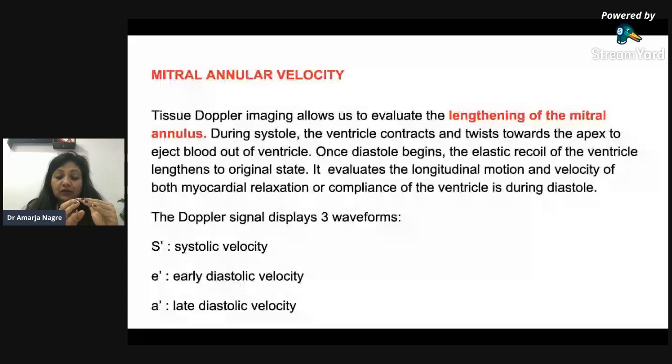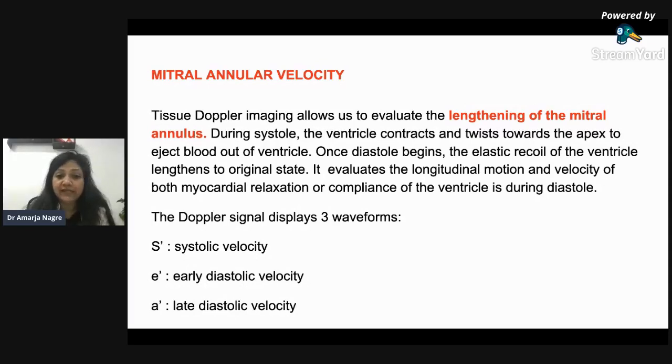Now also we evaluate this, called the mitral annular velocity. We evaluate the velocity at which this annulus is moving during contraction. Because diastolic dysfunction happens and it cannot relax, or it is stiffened, the velocity may decrease. So this is done. How it is done?